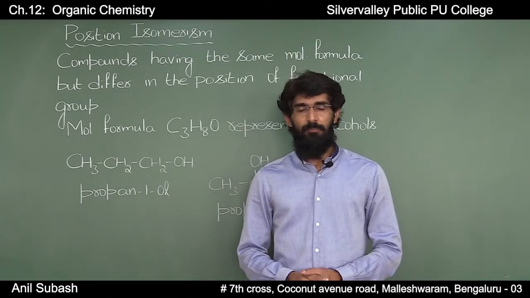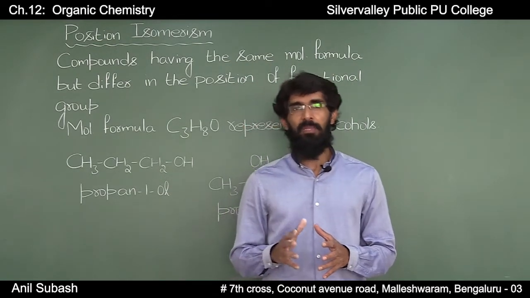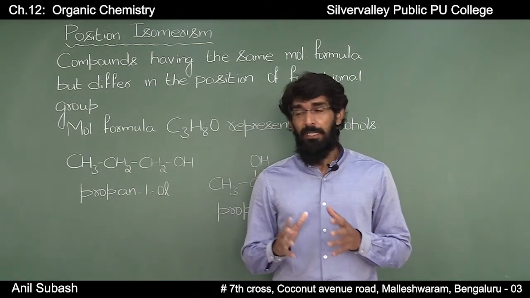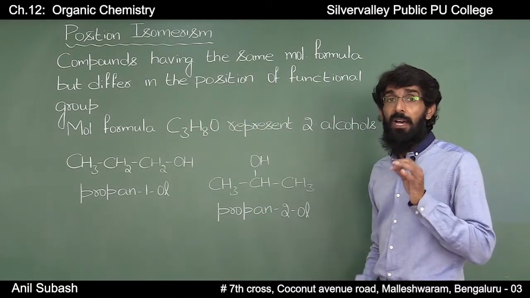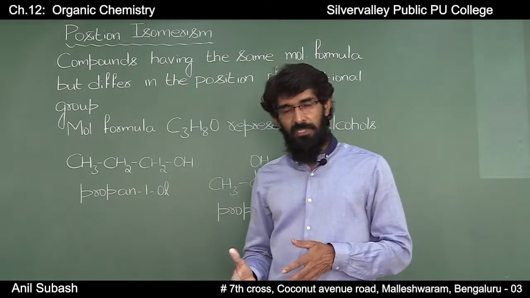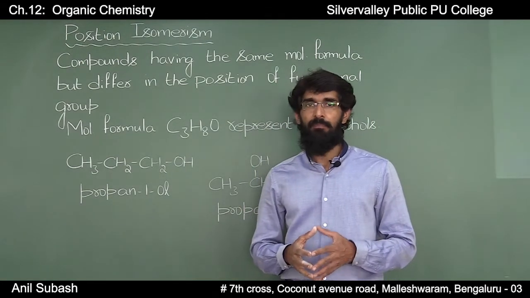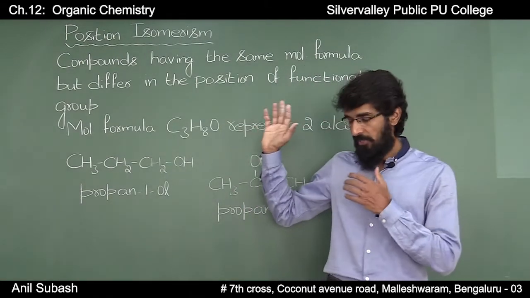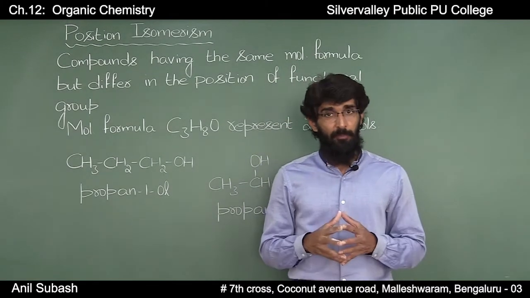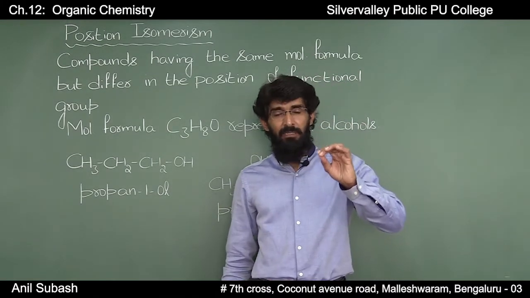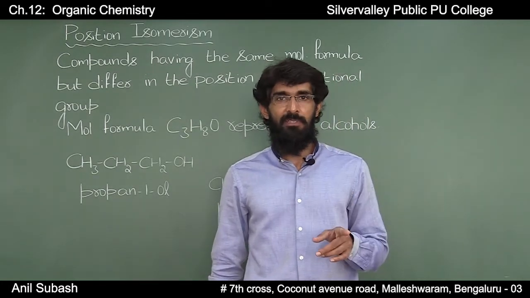Position isomerism. 2 or more compounds having the same molecular formula but differ in the position of the functional group are called position isomers and the phenomenon is known as position isomerism. That is, in the case of position isomers, the compounds will have the same molecular formula, but the position of the functional group differs.